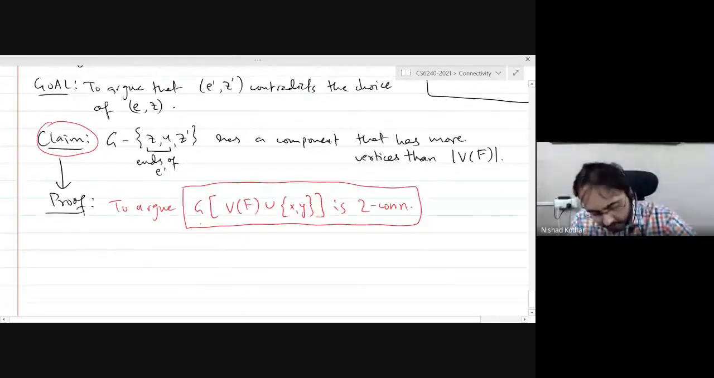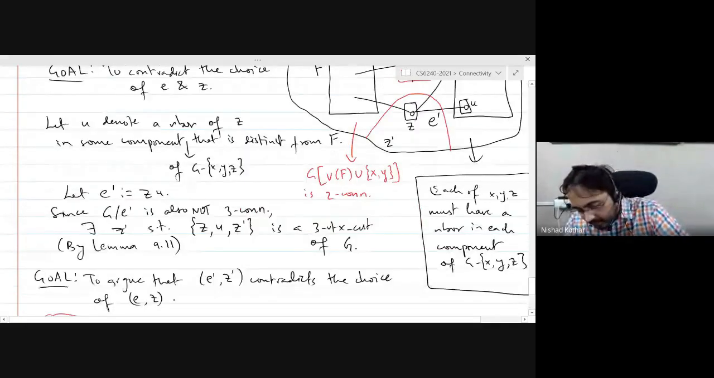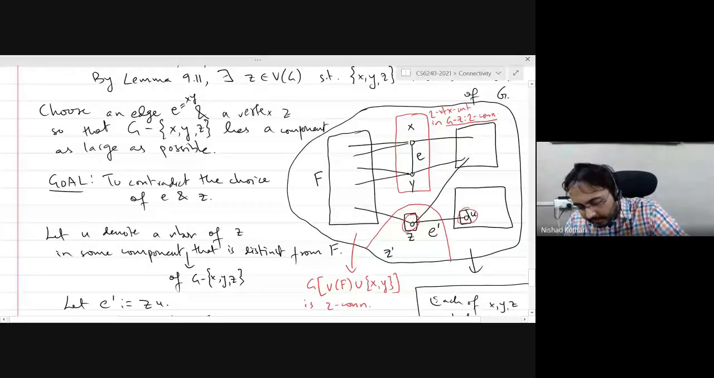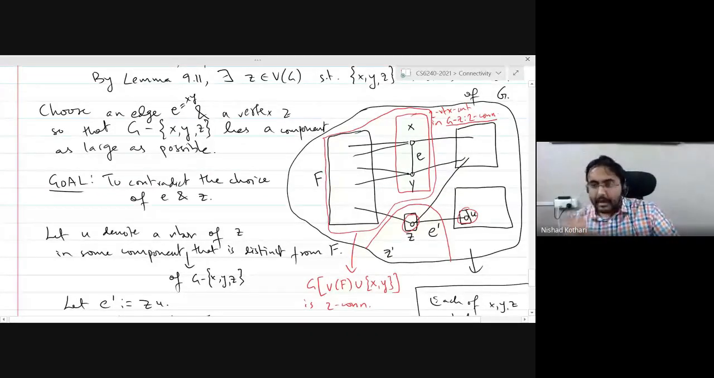Well, what are we doing? We are deleting the vertices Z, U, and Z prime. So Z and U are here. So the only vertex that could be in this part of the graph is Z prime. Z prime could be somewhere here. But if this graph is 2 connected, when I delete Z prime, this graph will still be connected. And so it will be a component after deleting the three vertices Z, U, and Z prime. And this component is bigger than F because I have added 2 vertices to F and then I've deleted one vertex Z prime. So it has at least one more vertex than the number of vertices in F.